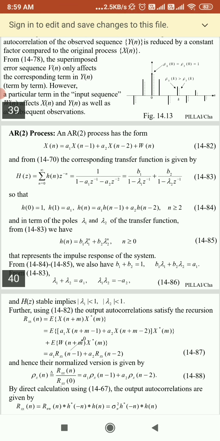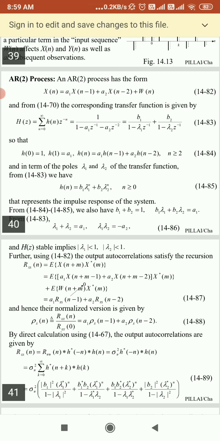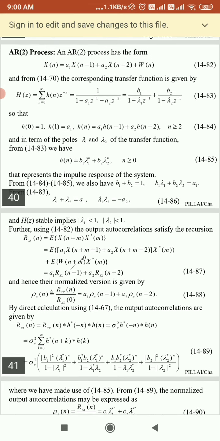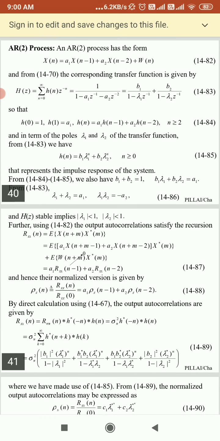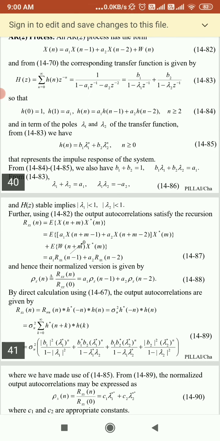If we calculate the output autocorrelations, they will satisfy the recursion. The output autocorrelation rxx of n is the expectation of x of n plus m times the convolution of m. If you calculate, you will get a1 rxx of n minus 1 plus a2 rxx of n minus 2.